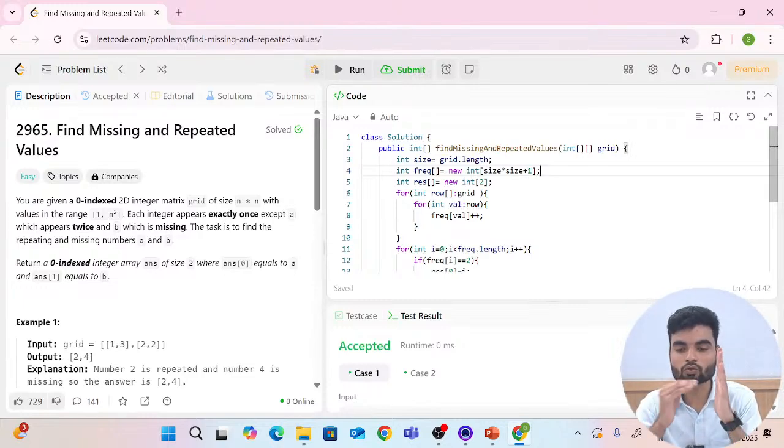Why? Because we want to use this frequency array to count the frequencies, and the indexes I will use as the values of the grid. So if you have a nested grid, for example 2 comma 2, you create a size of n squared plus 1. That's what we are doing here.